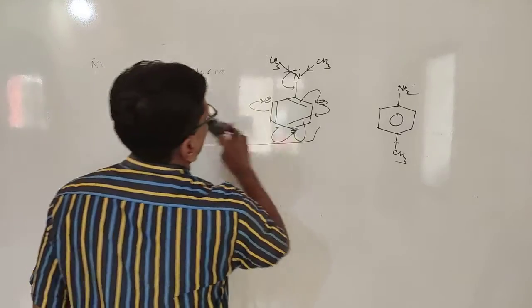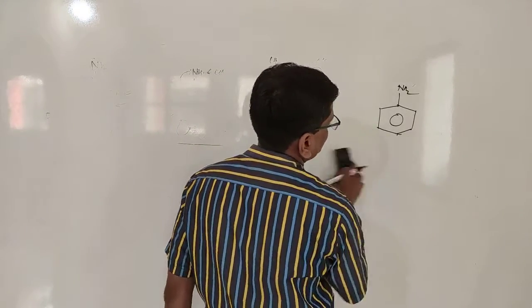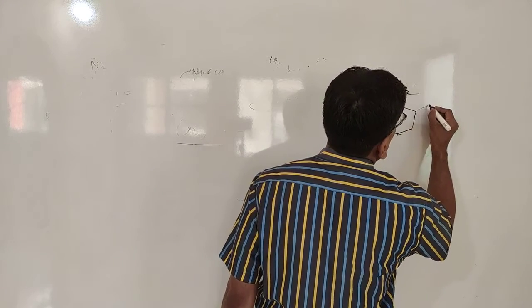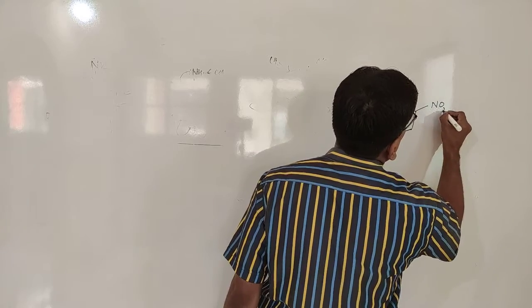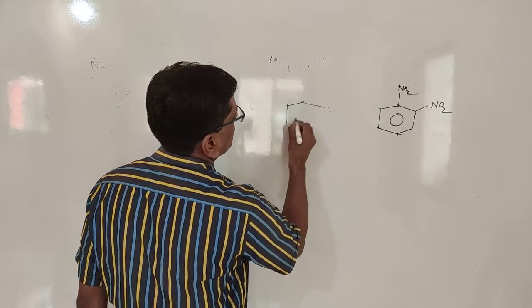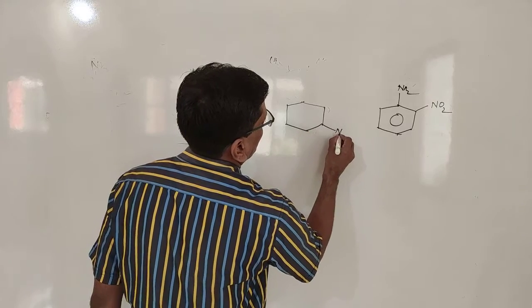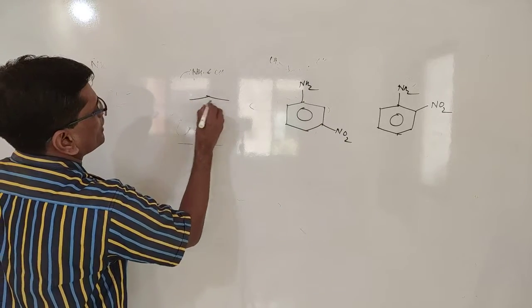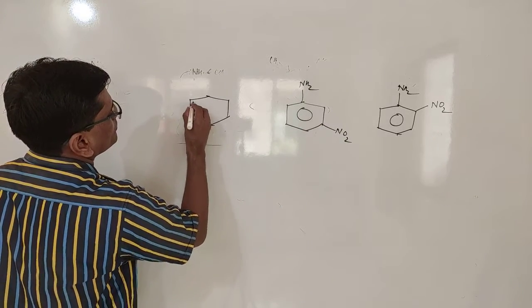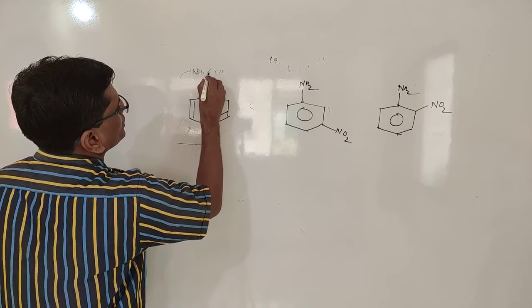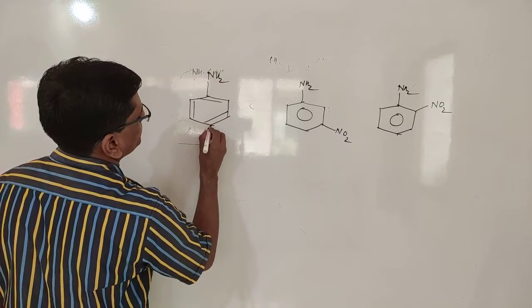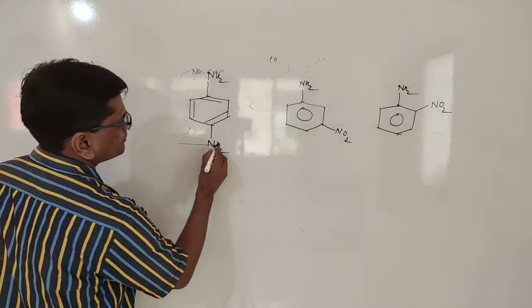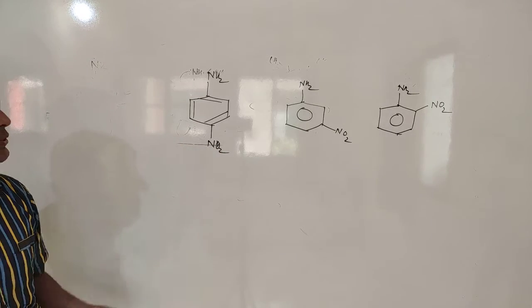Now we will change the substituent. Okay. Now here, instead of methyl, we will introduce nitro substituent at ortho position, at meta position, and at para position. Now you will have to decide which is more basic. Here nitro functional group is there.